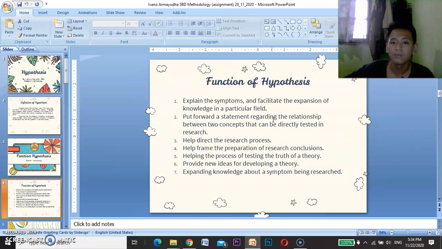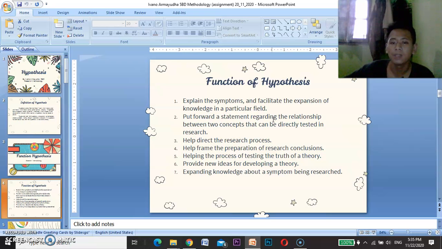Second, put forward a statement regarding the relationship between two concepts that can be directly tested in research. Two concepts means two types of hypothesis, statistical and research hypothesis. I will explain those on the next slide.